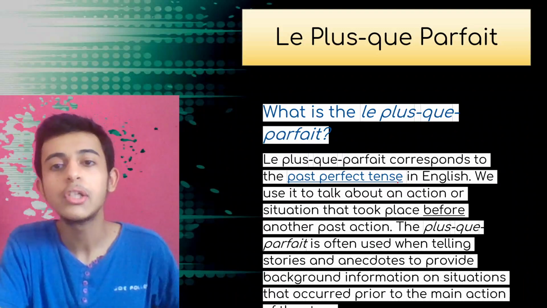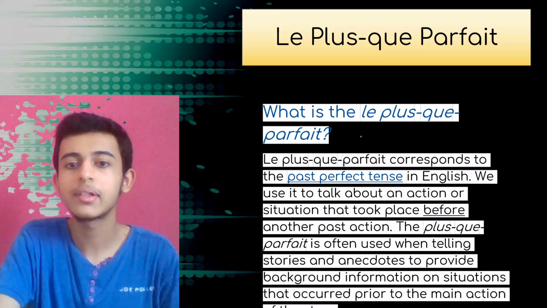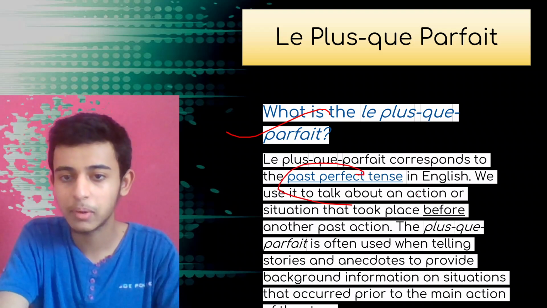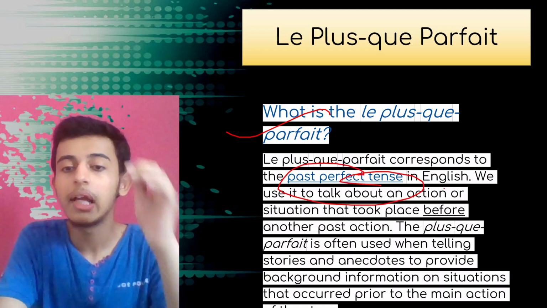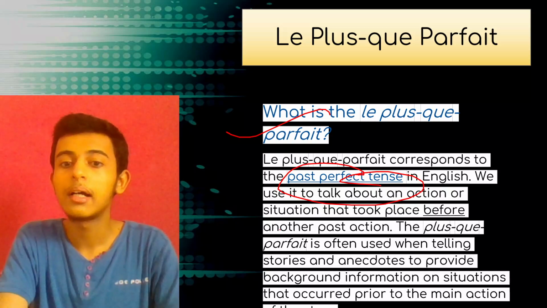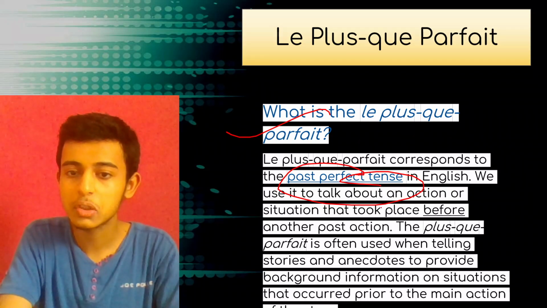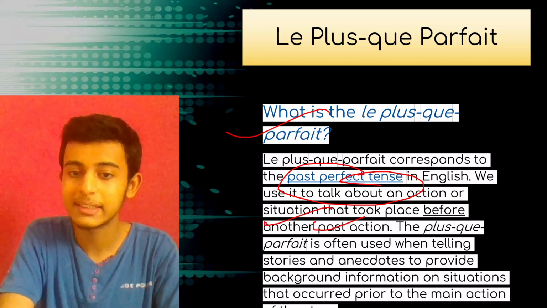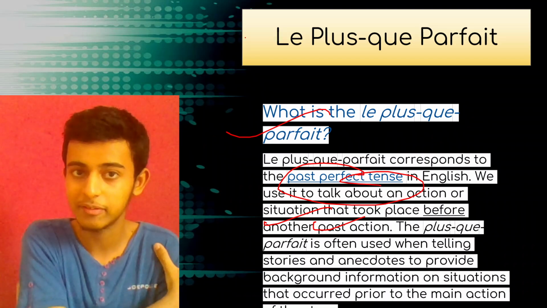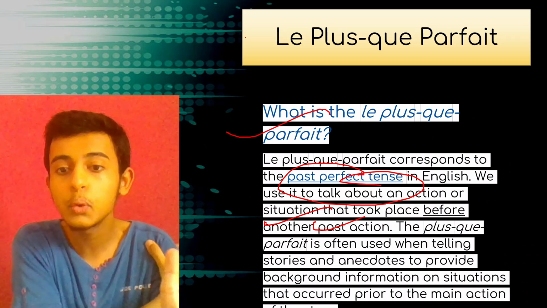Talking about le plus-que-parfait. So what is le plus-que-parfait? Le plus-que-parfait corresponds to the past perfect tense in English, like he had gone. We use it to talk about an action or situation that took place before another past action. So basically it is used with the passé composé or the imperfect in a sentence when we have two actions.